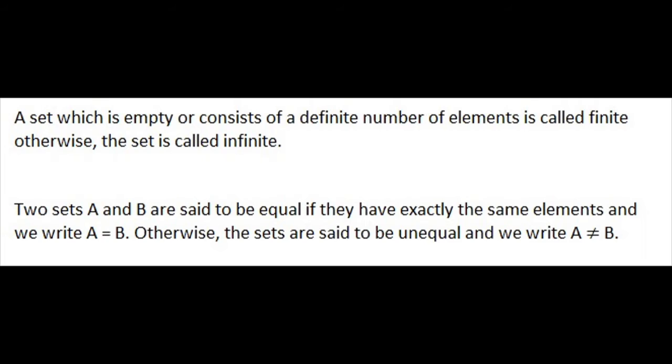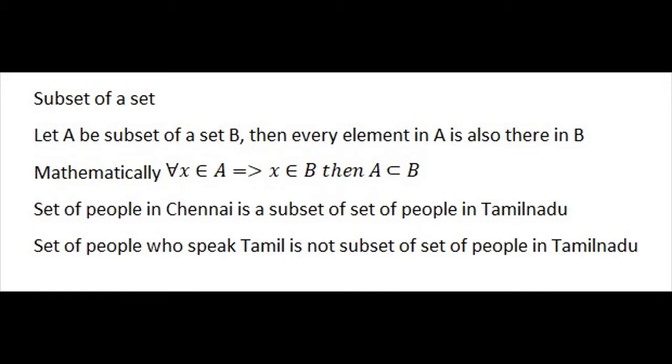Maybe in a different order. For another example, A is the set of letters of the word loyal, B is the set of letters of the word Loyola. Both have the same letters, so A equals B. If at least one element is not in A which lies in B, or is not in B but is there in A, then A is not equal to B.